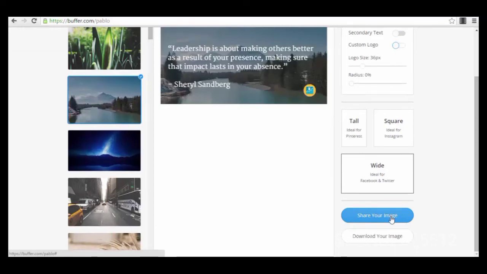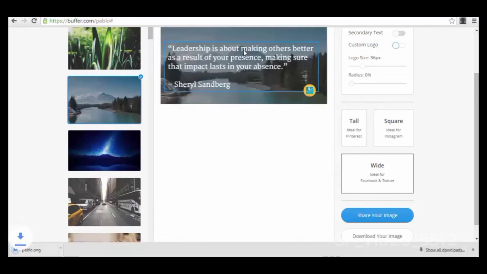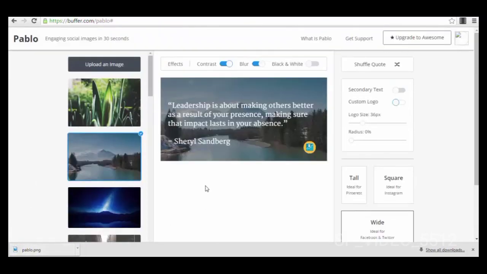You can share your image directly, so it's connected directly to your Facebook account, or you can download your image. So you just press the download your image button, and it will download your image. It's rendering, and now it's downloaded. As you can see it here, it's a PNG image. So this is actually very nice. You can create viral images with life quotes and business quotes on demand. It's exactly in 30 seconds, maybe even faster.